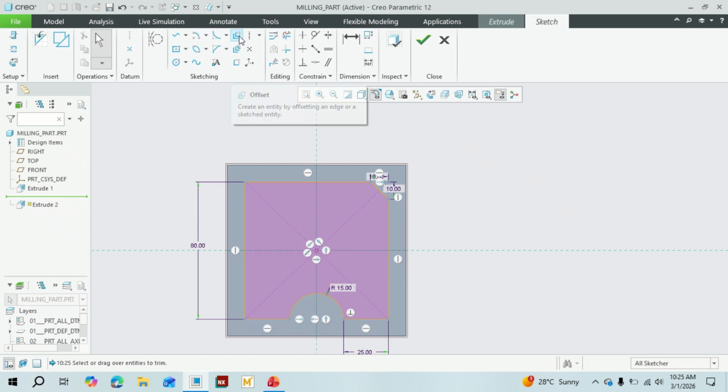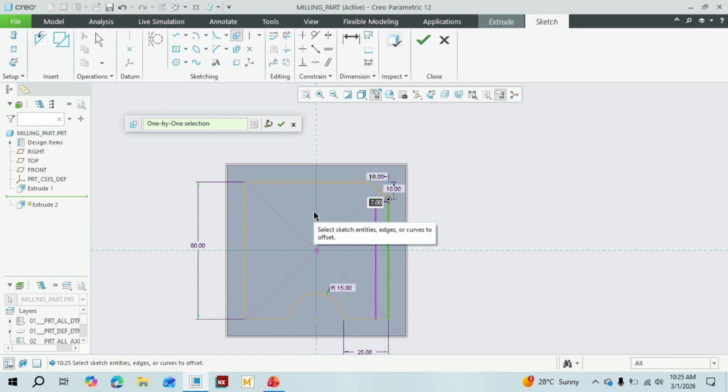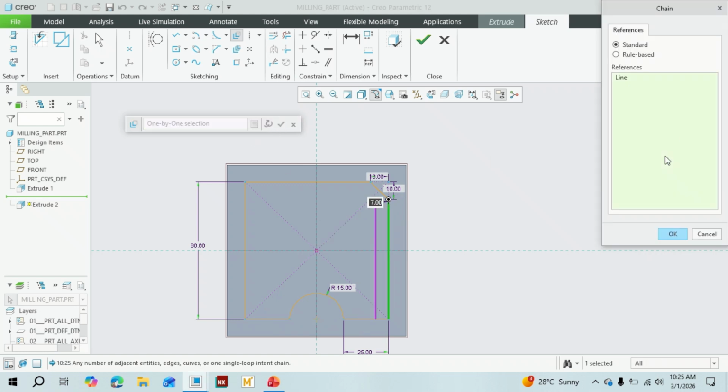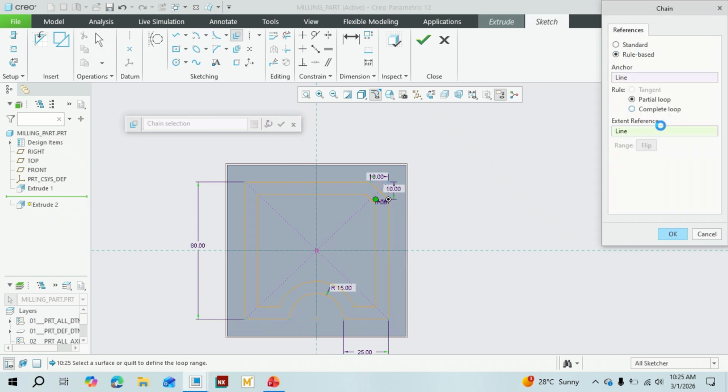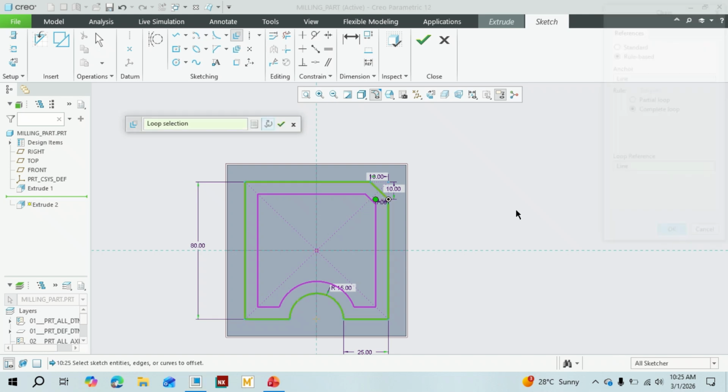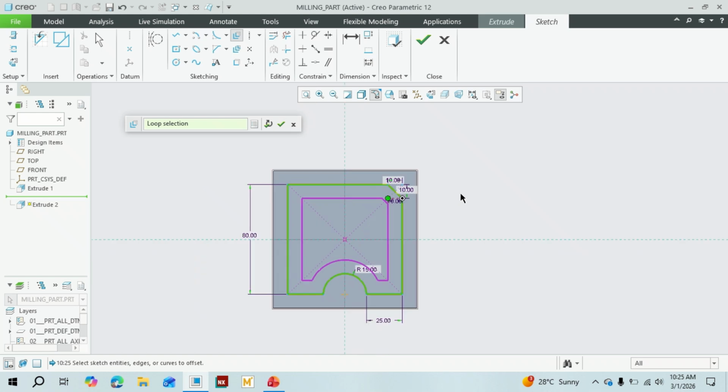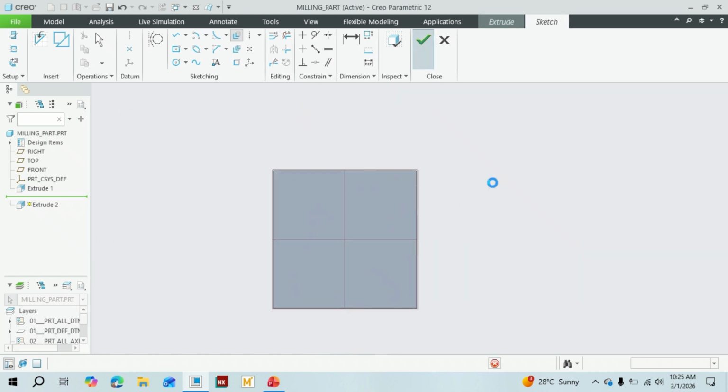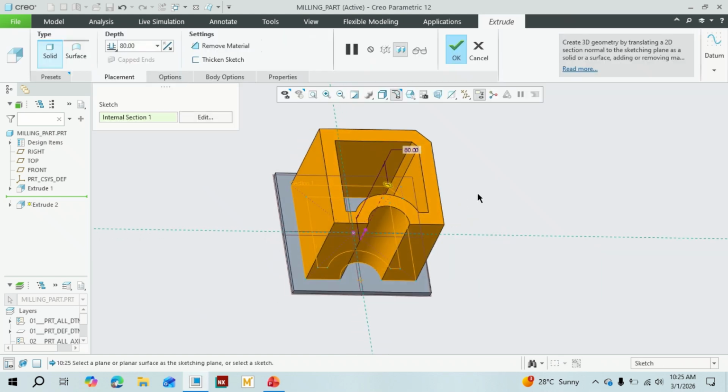To thicken this profile, let's offset it by selecting rule-based complete loop. Let's keep it some 10 mm. This one, let's keep for 6 mm height.